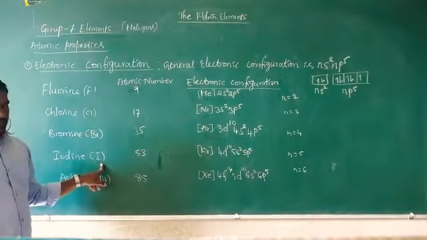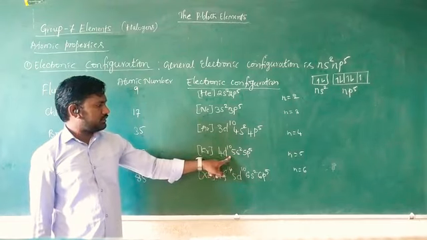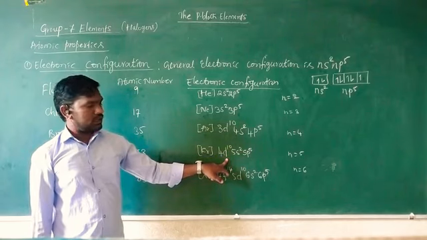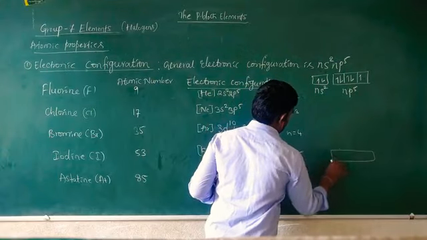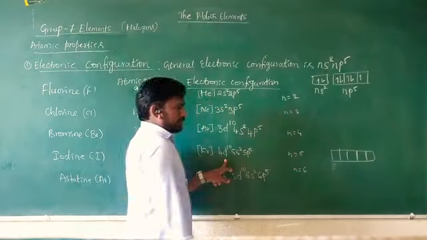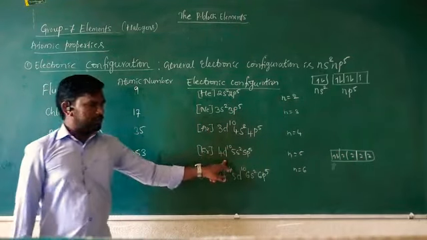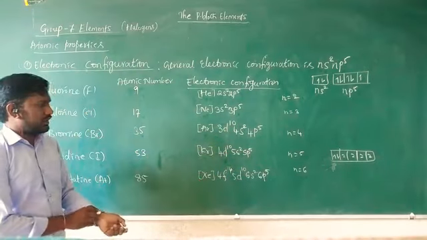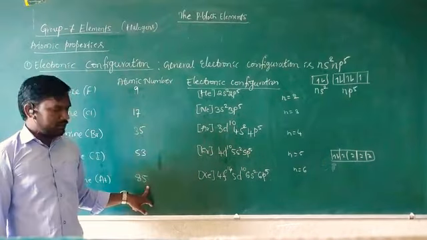Iodine, symbol I, has atomic number 53. Its electronic configuration follows krypton, with 4d10, so the 4d orbitals are completely filled. There are 5 d orbitals, each completely filled with 2 electrons. So the 3d and 4d orbitals are completely filled. And the last one is astatine, atomic number 85.